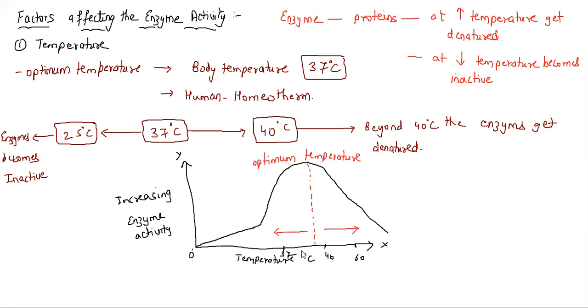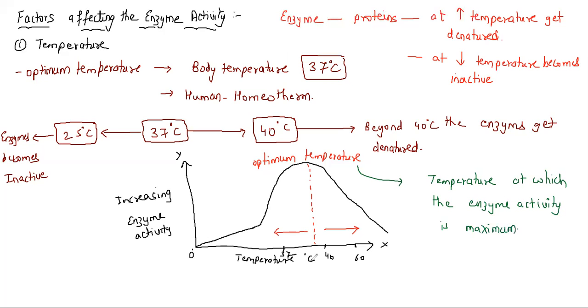Optimum temperature means the temperature at which the enzyme activity is maximum. So what you need to understand here is that at high temperature the enzyme gets denatured, and at low temperature the enzyme is inactive. So the optimum temperature for an enzyme to work will be between 37 to 40 degrees Celsius. This becomes the first factor affecting enzyme activity.